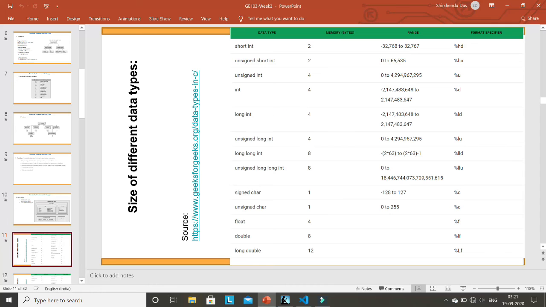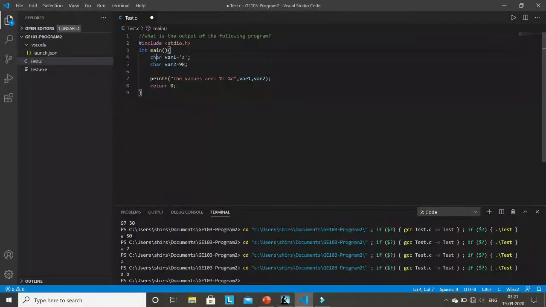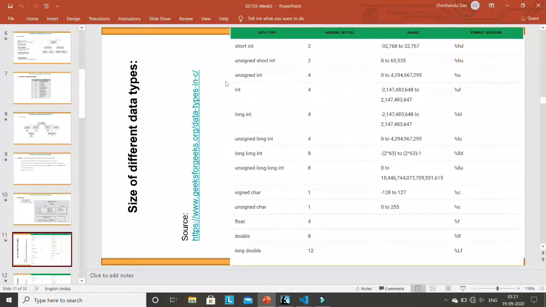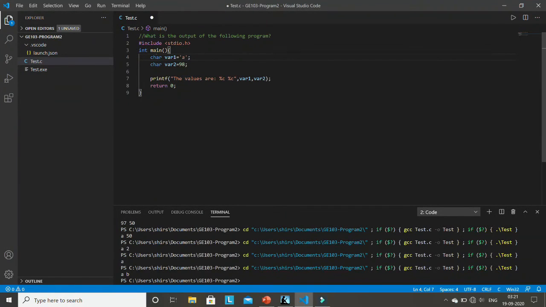Whatever we did here, most of the time in the program we used either %c or %d for printing and scanf. So in both printf and scanf, you need this type of operator, right? These are called format specifiers. A format specifier is required either to take input through scanf or to print that variable. So the format specifier is very important. For integer it is %d, for character it is %c.